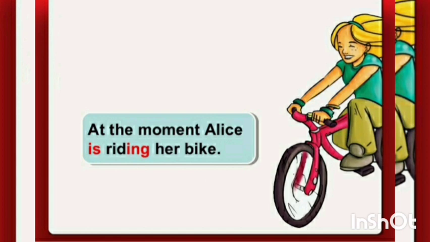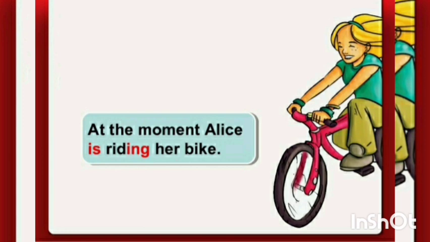Okay, after that, the second example. At the moment, Alice is riding her bike. Here Alice is the name of a girl, you can see. And at the moment is the time expression used in this sentence. And here the be verb, which one is the be verb here? Is. It is in the present form. And here the main verb is ride, and with the main verb, ing has been used. So ride plus ing, riding. So Alice is riding her bike.